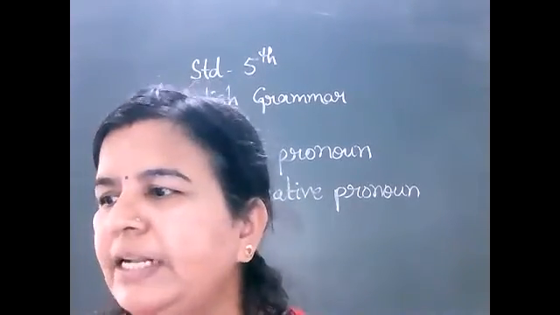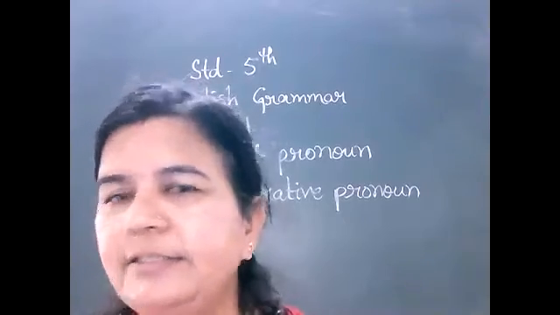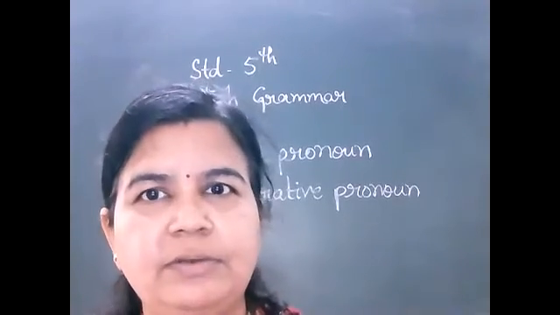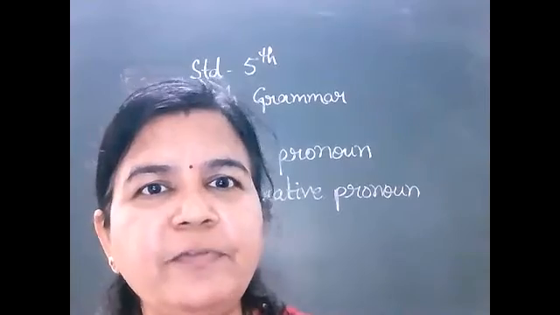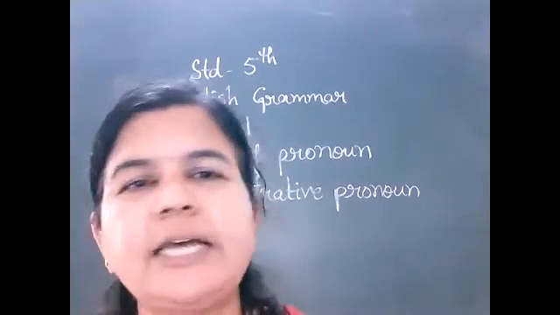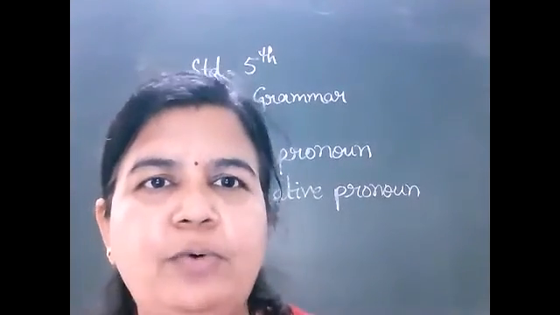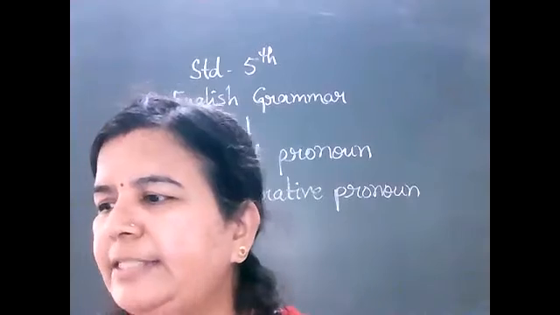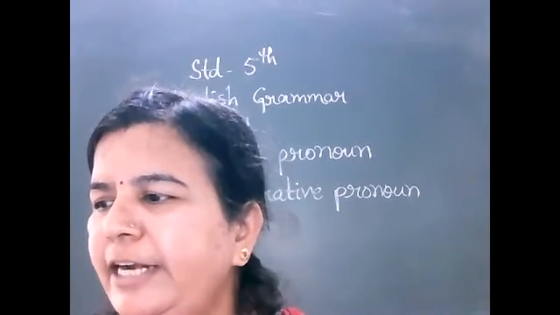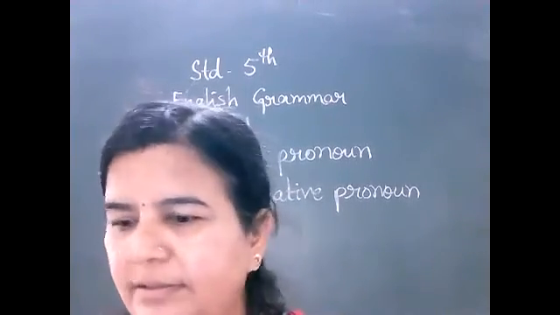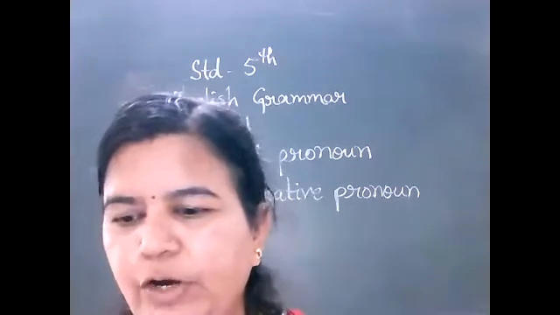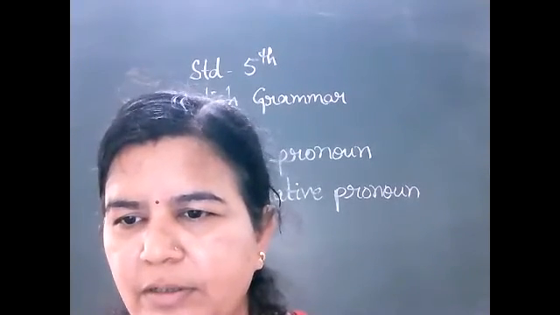For example, this, that, these, those and one. These are examples of the demonstrative pronoun. And the second one is indefinite pronouns. Everyone has understood what is demonstrative pronoun?